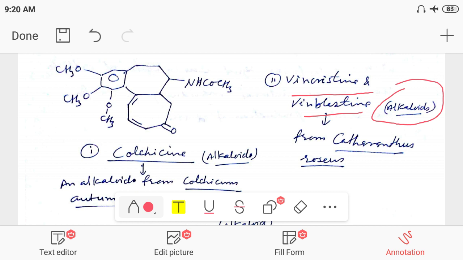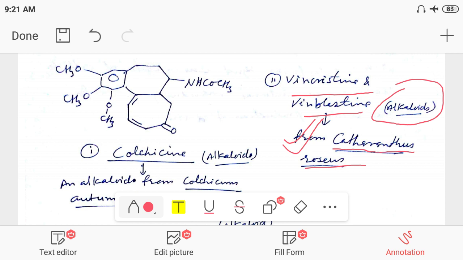Vincristine and vinblastine are obtained from a plant species, Catharanthus roseus. Catharanthus roseus is an important plant from where these alkaloids or plant products, vincristine and vinblastine, may be obtained. They are alkaloid in nature, and both are used in the treatment of cancer.